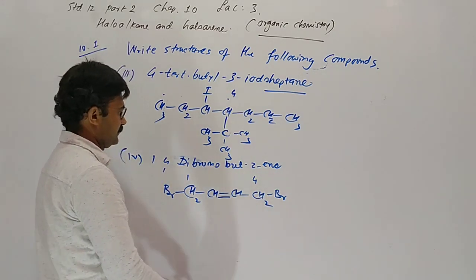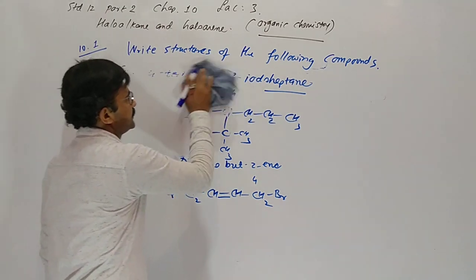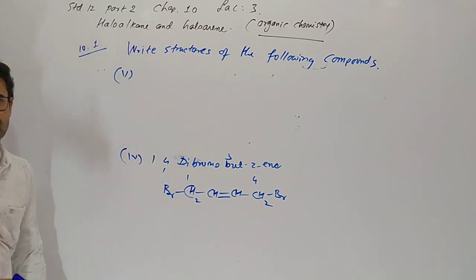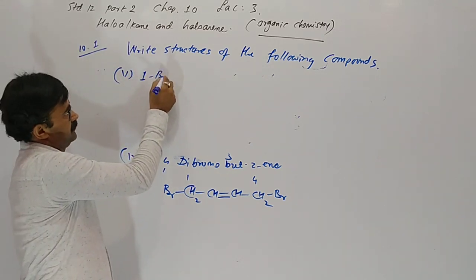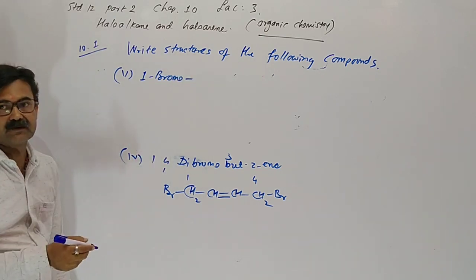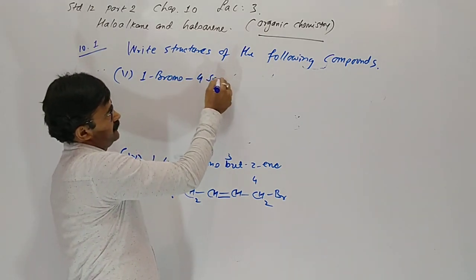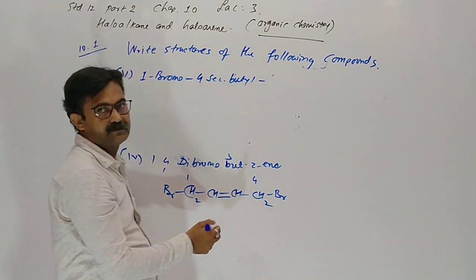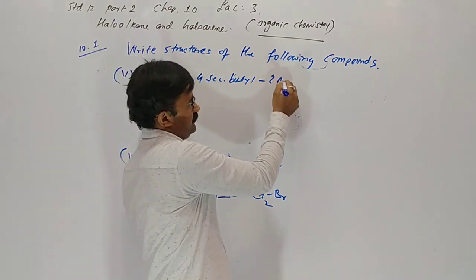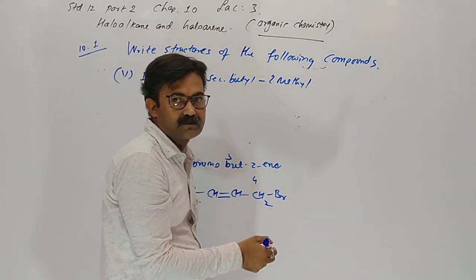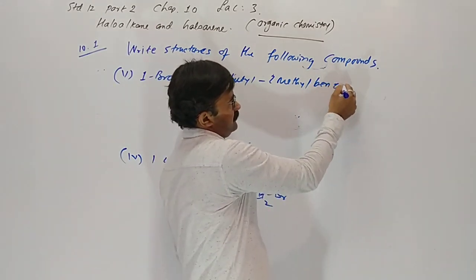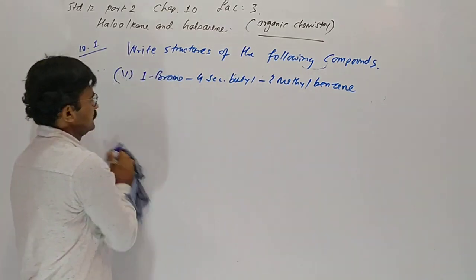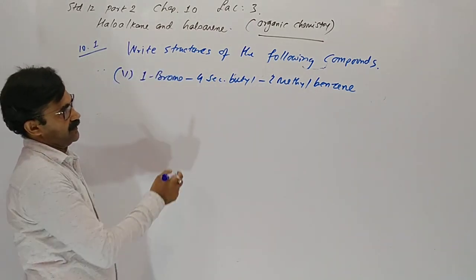Now fifth one is asked, draw the structure of 1-bromo 4-secondary butyl 2-methyl benzene.